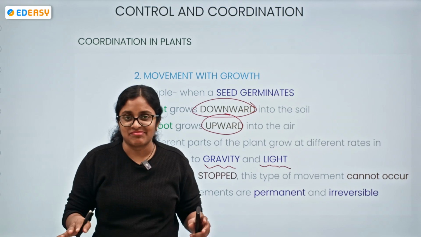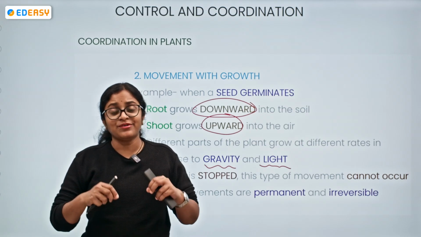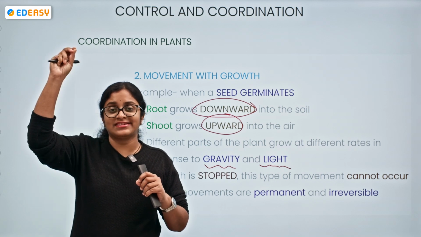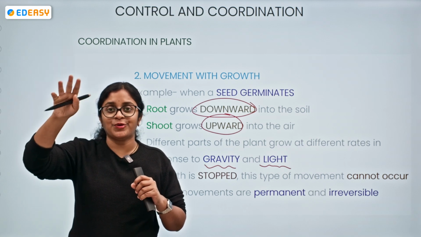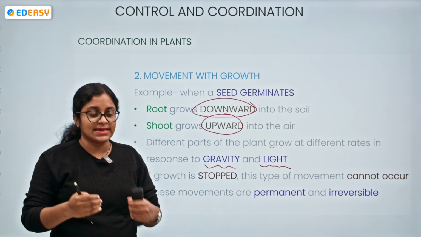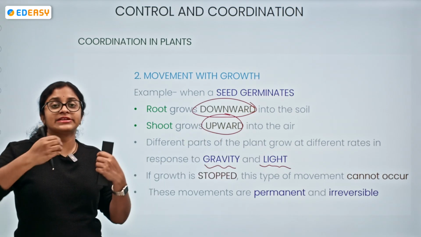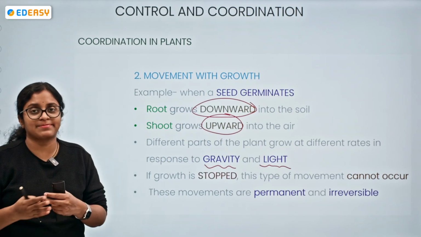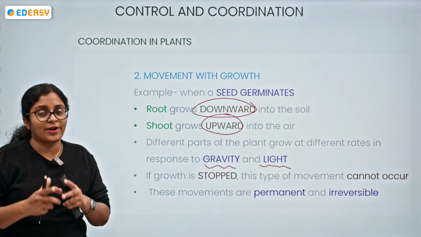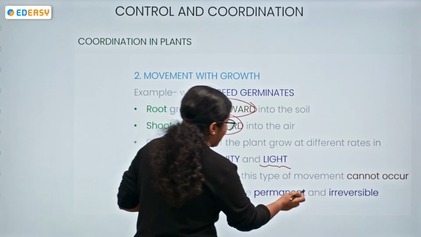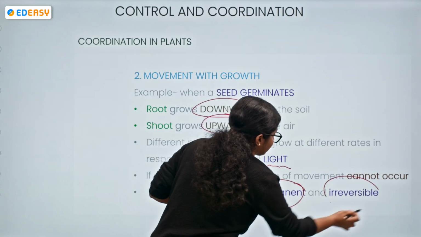When the growth is completely stopped, do you think they will penetrate into the soil or move towards the sunlight? No. So when growth stops, this kind of movement that depends on growth will not occur anymore. Thereby we can say these are permanent and irreversible.